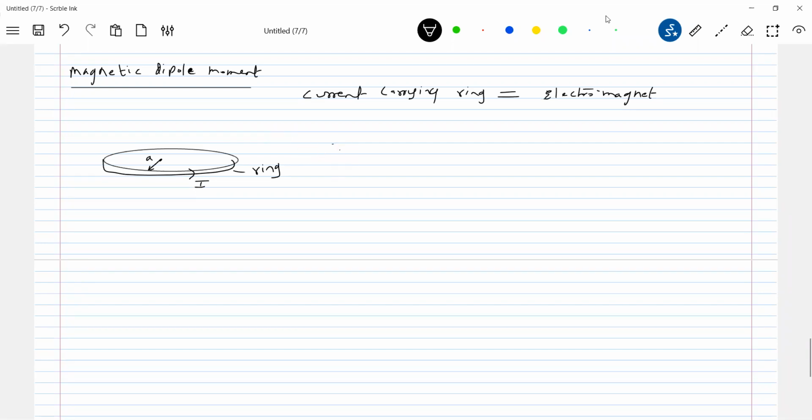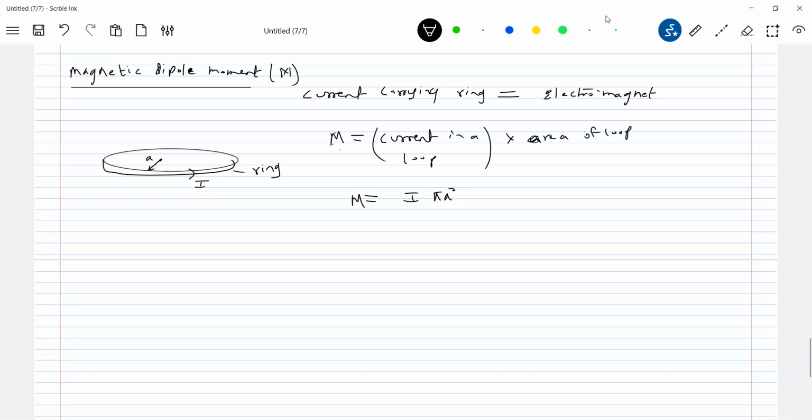So let's first define the dipole moment. What is the magnetic dipole moment? The symbol is capital M. It is defined as the current in a loop into the area of the loop. So this is equal to current I times the area of the loop, which is pi a squared. And it's a vector quantity.